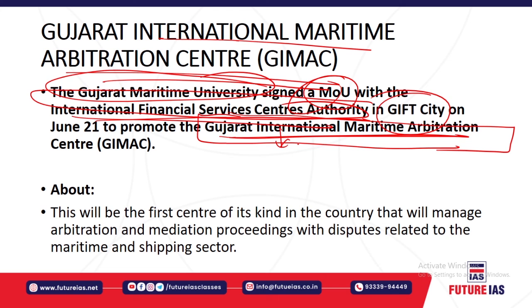The Gujarat Maritime University signed this memorandum of understanding with the International Financial Services Centres Authority on June 21st, to promote this center. It will manage arbitration and mediation proceedings for disputes related to the maritime and shipping sectors in our country.